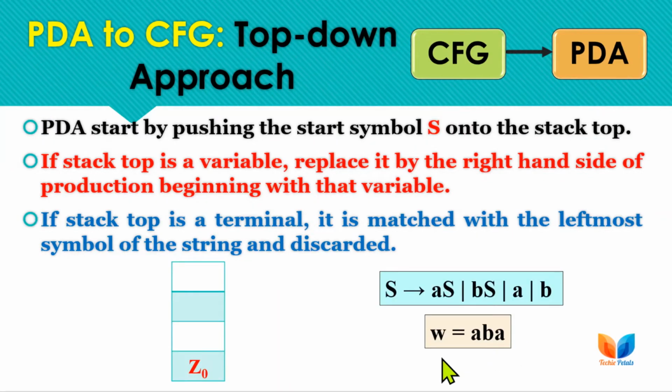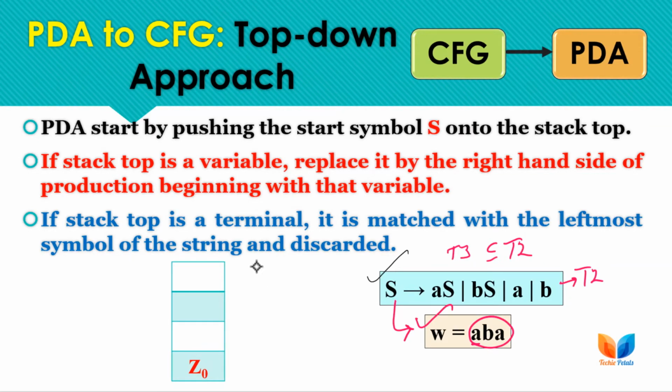So let's start with the example. Here we have this grammar where S can be rewritten with AS, BS, A and B, and this is type 3 grammar, and type 3 is a subset of type 2. So this is also type 2 grammar or context free grammar. So here this is the string that we need to accept by application of these production rules.